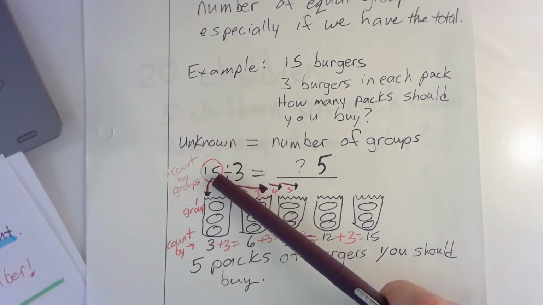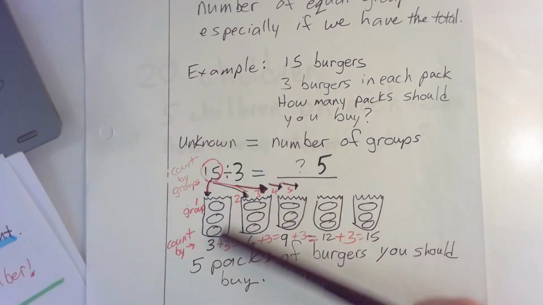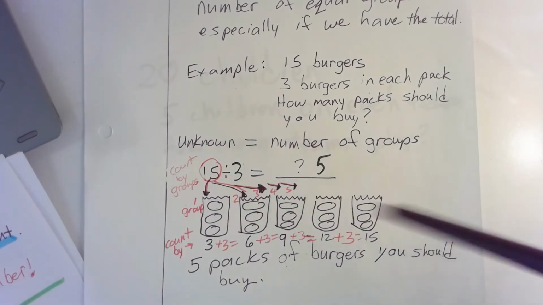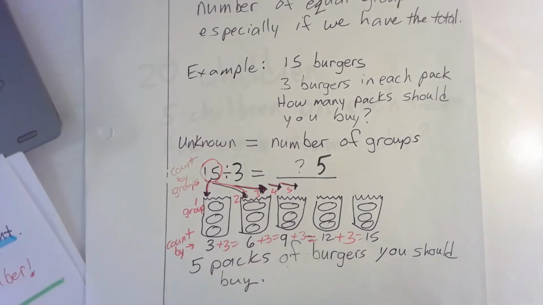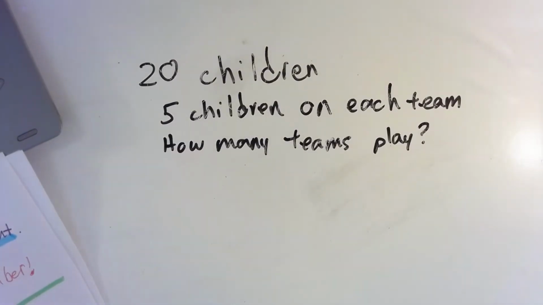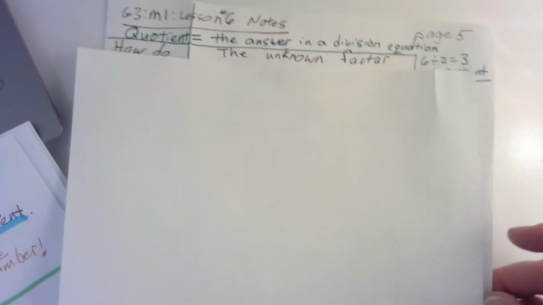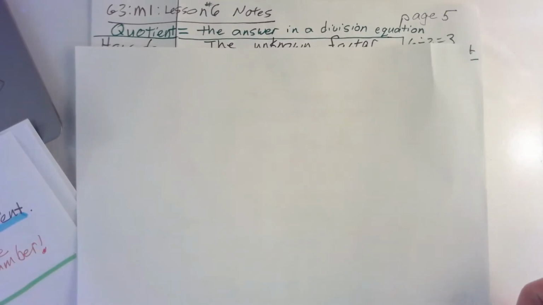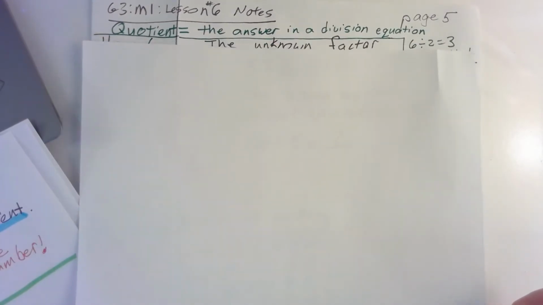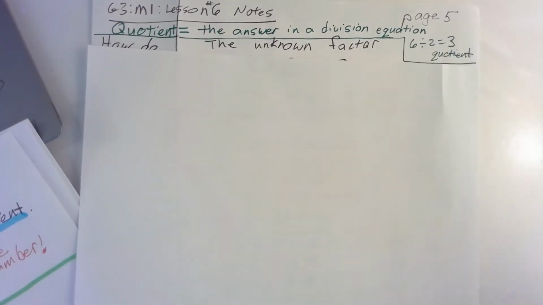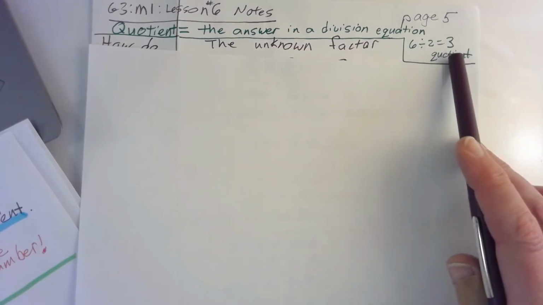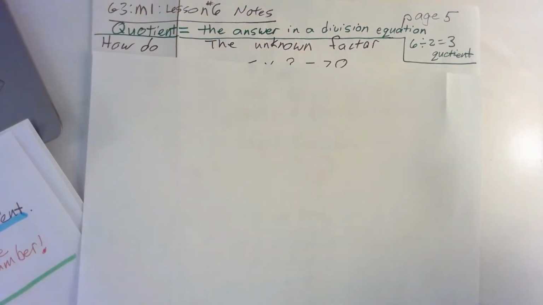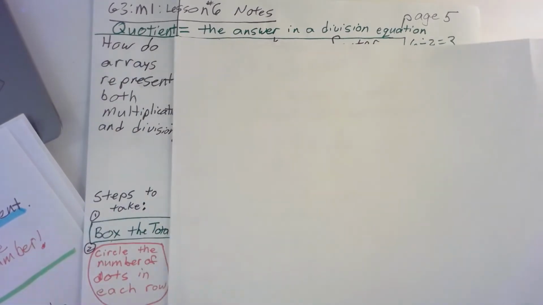We take 15 and we know each group has 3. So group 1, 2, 3, and 4, 5. And then we solve it by that. Okay, so let's go on. All right, now today, like I said, we're going to learn quotient, the answer in a division equation. Okay, so for example, 6 divided by 2, 3 is the quotient or the answer.